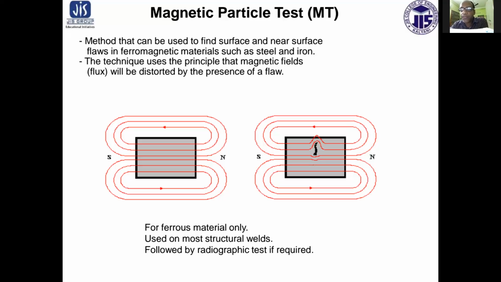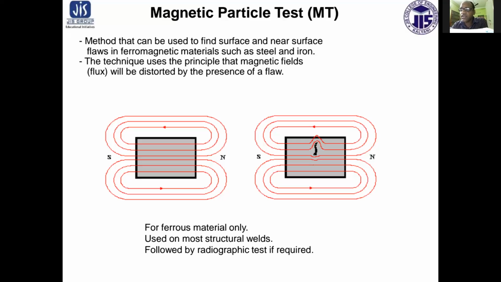When the part is magnetized lengthwise, transverse cracks are easily detected. This is done by energizing a coil around a bar. When the part is magnetized crosswise by a circular magnetic field, lengthwise cracks are easily detected.